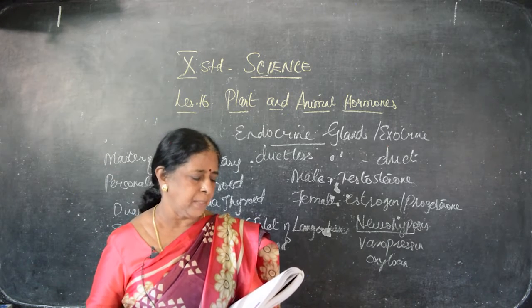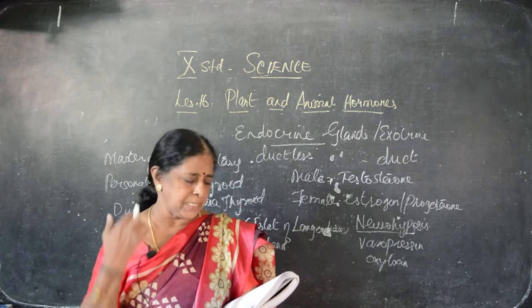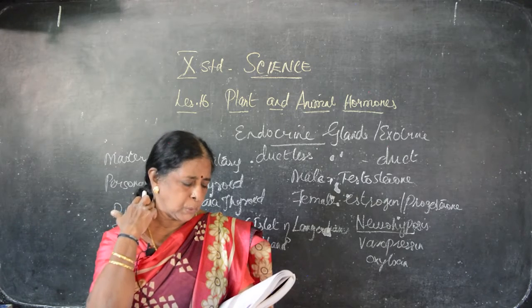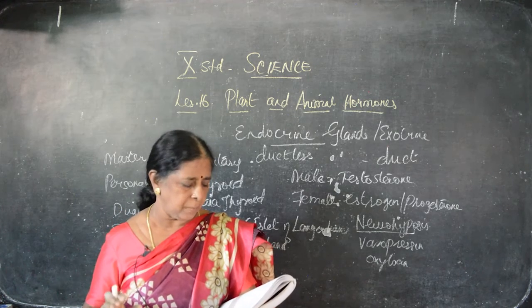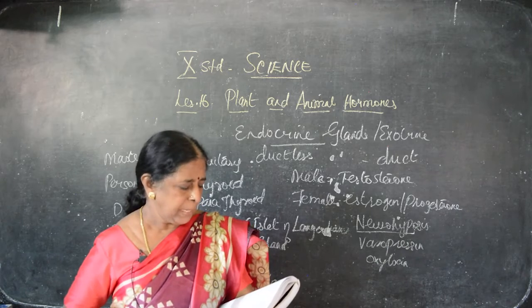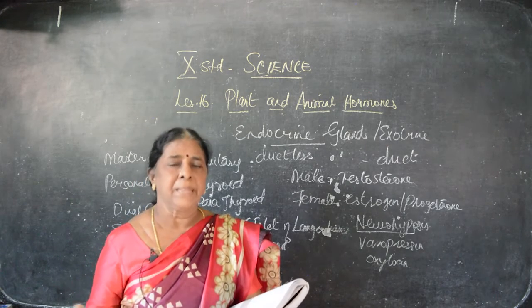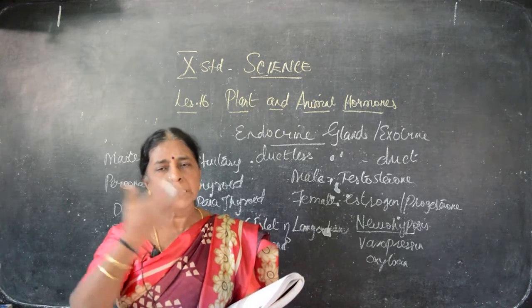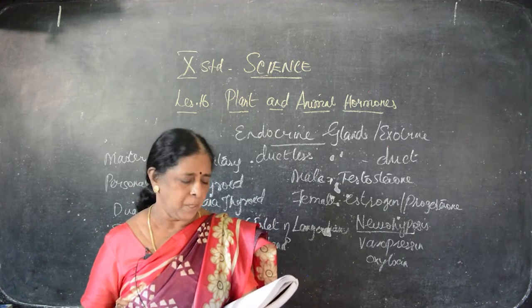It helps to maintain the normal body temperature, influences the activity of the central nervous system, controls the growth of the body and bone formation, and is essential for normal physical, mental and personality development. It is also known as the personality hormone, because if anything goes wrong here, our personality will be affected. So this is known as the personality hormone.